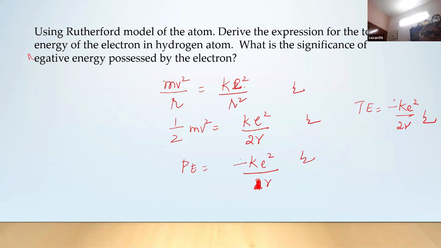So what is the significance of negative energy possessed by an electron? The electron is bound to the nucleus. For that, 1 mark can be given. It's a reasoning question, so 3 marks, they're splitting the 3 marks. Sometimes they give half mark for the total energy. Somewhere they introduce 1/2 mark. That is possible. In some papers you can see this half mark only for the significance. Depends.